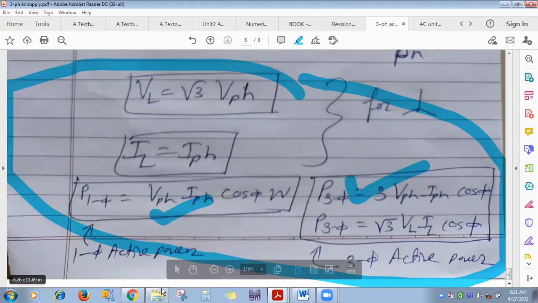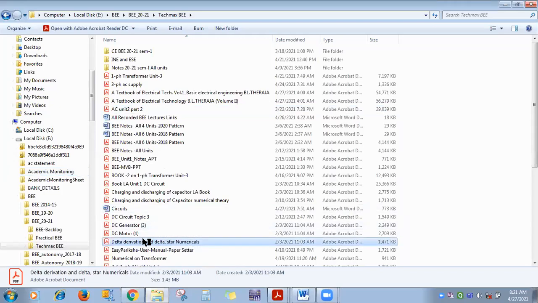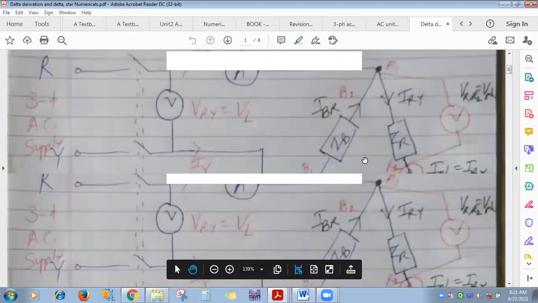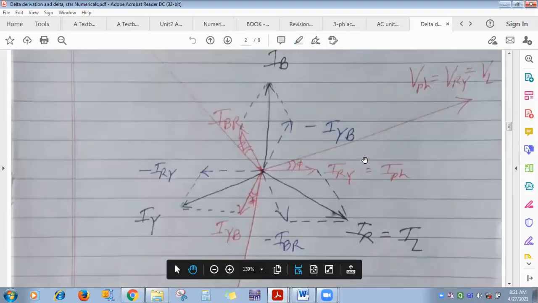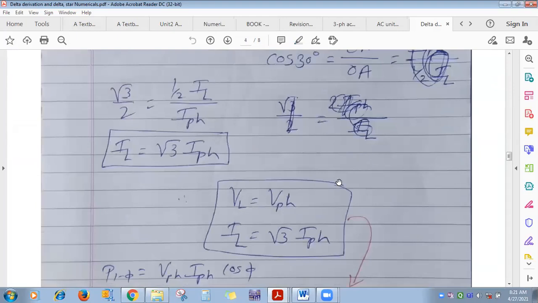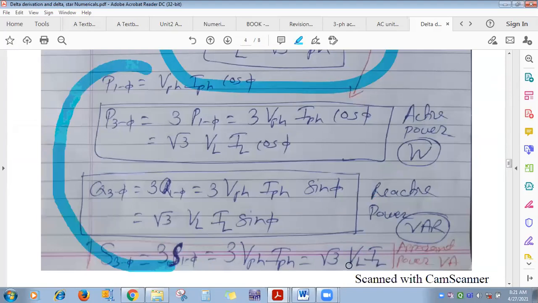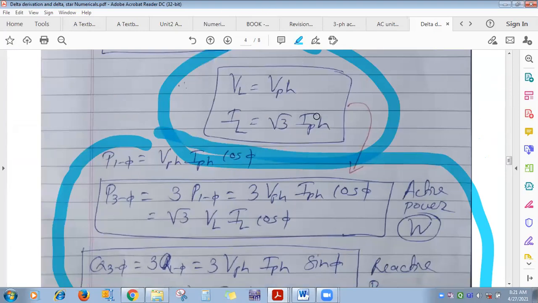Okay. Again, the same thing for delta. Whatever the VL is equal to VPH and IL is √3 times IPH. Based on that, theory questions and numericals. Which relationship is true? So this one, and numericals on it. Either calculate single phase active, reactive, apparent power. Sometimes in this numerical, you have to use this formula.